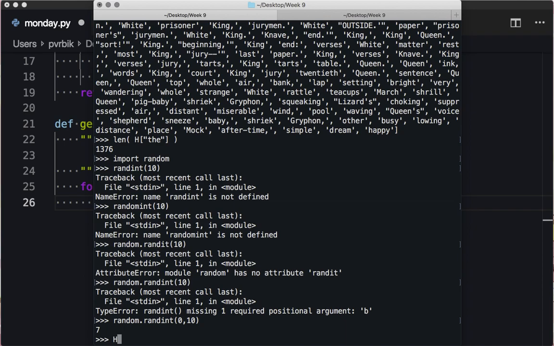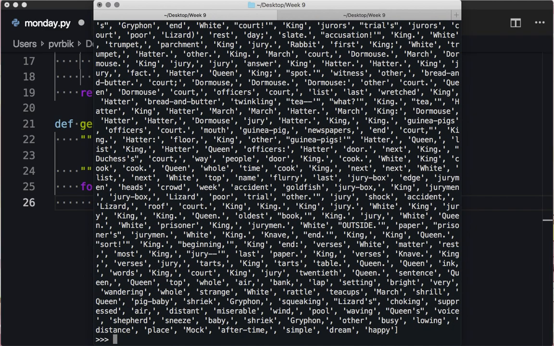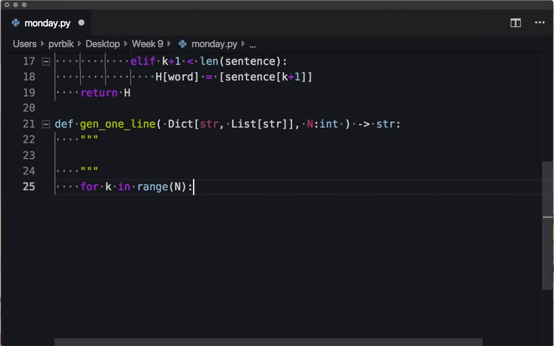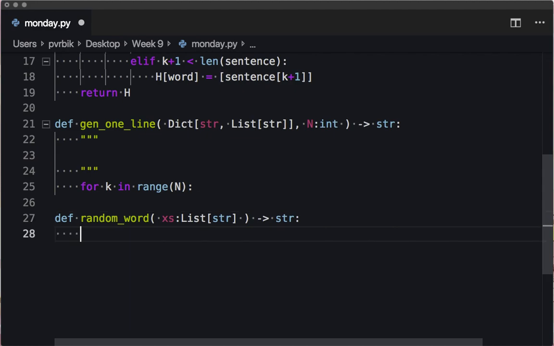Okay, so if the first word is "the", the second word I want to pick should be a random word from this list. So I really want to write a function that just picks a random word from a list. Now it's going to make my life a lot easier. Definition, random word. It just takes in xs, which is a list of strings, and should return a string.